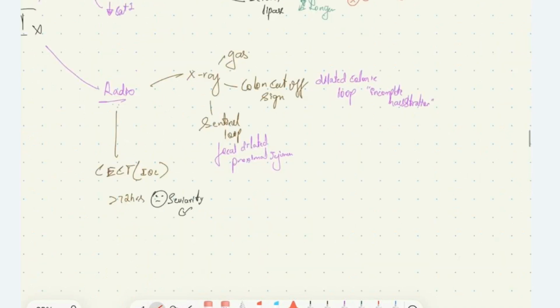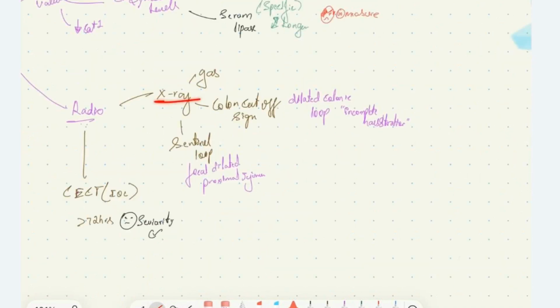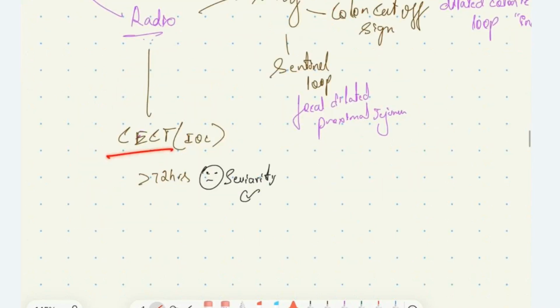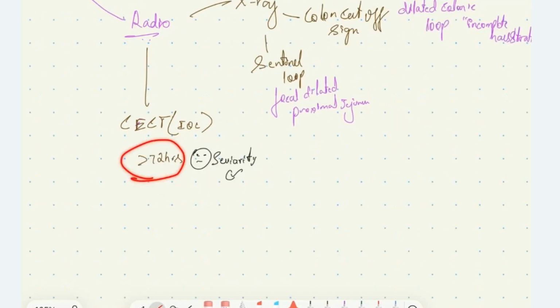Then we have radiological examination, that is X-ray. On X-ray, we can see gas in the abdomen, and due to paralytic ileus, we can see colon cutoff sign, that is dilated colonic loop and incomplete obstructions. We can see sentinel loop, that is focal dilated proximal jejunum on X-ray. CECT, contrast enhanced CT, is the investigation of choice. It should be done after 72 hours of the attack of acute pancreatitis, because doing it after 72 hours helps us to grade the severity of the disease accurately.